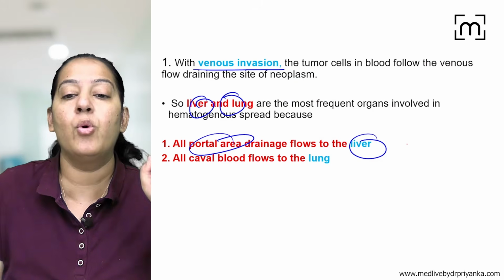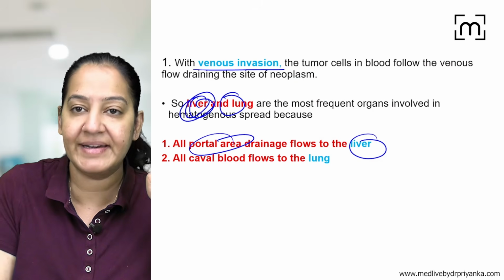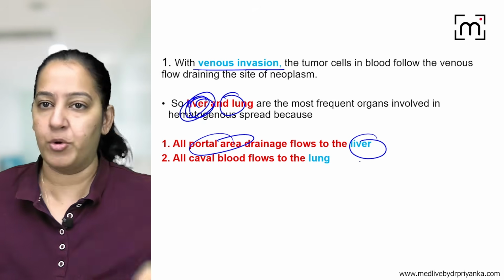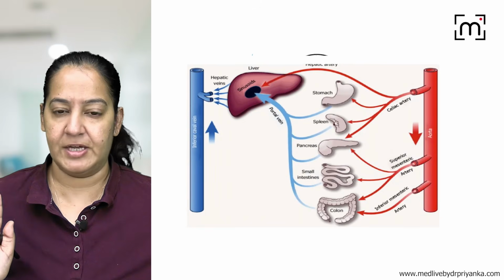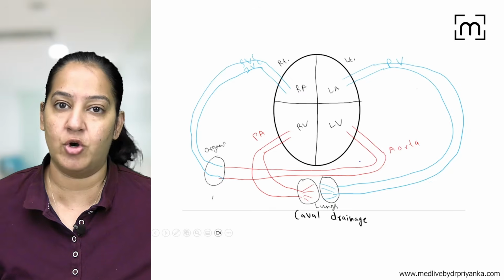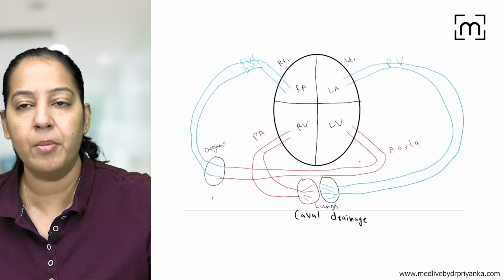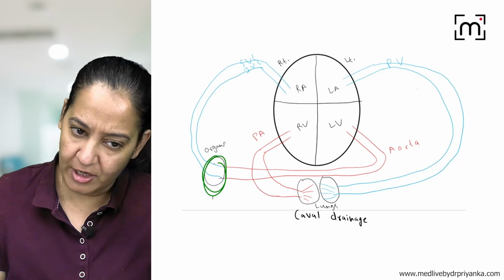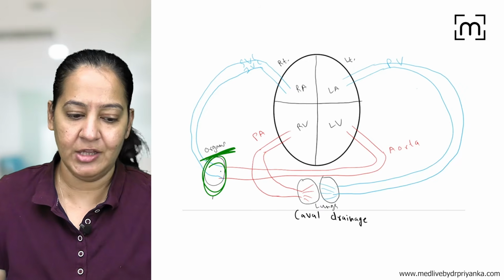That's why liver is the most commonly involved organ in hematogenous spread, especially in GIT malignancy, because of the portal circulation. So this is the reason. And second, lung is the second most commonly involved.